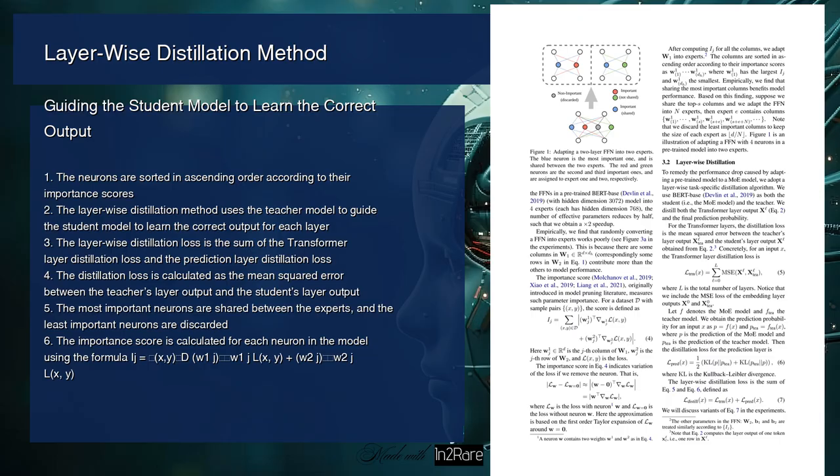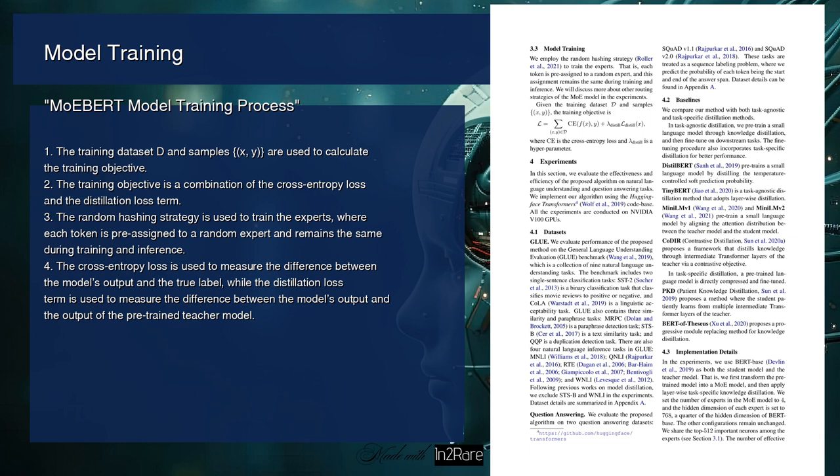This method reduces the number of effective parameters in the model, resulting in a ×2 speedup. The author also explains the layer-wise distillation method to remedy the performance drop caused by adapting the pre-trained model to a MoE model. The layer-wise distillation method uses the teacher model to guide the student model to learn the correct output for each layer. The distillation loss is calculated as the mean squared error between the teacher's layer output and the student's layer output.